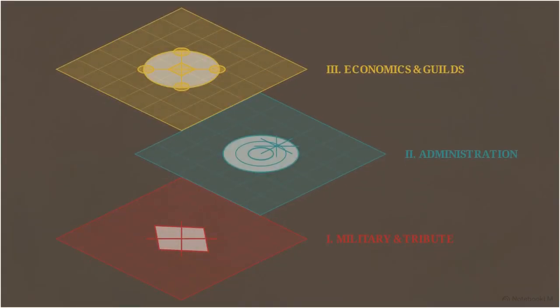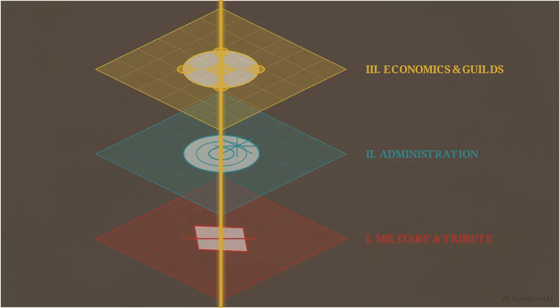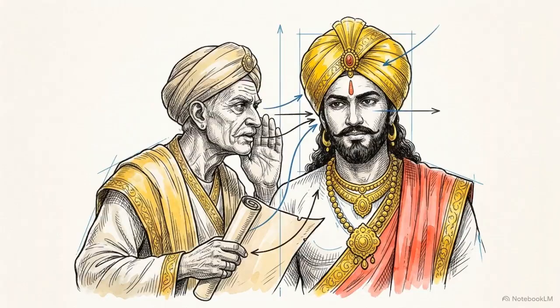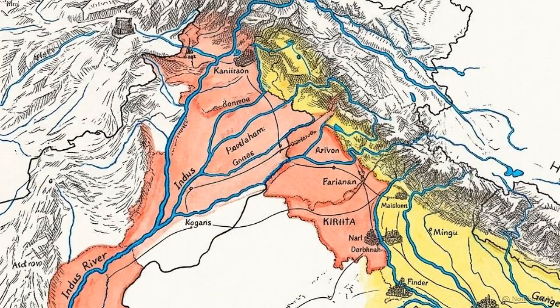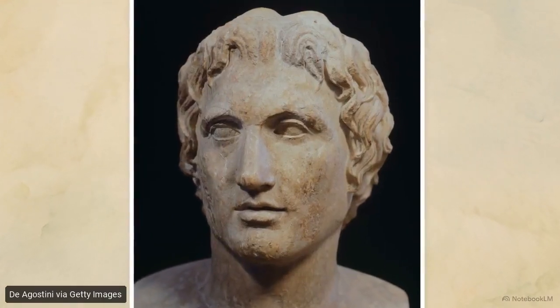Magadha achieved this expansion because its rulers, particularly the Mauryas, built a highly scalable socio-political machine, and that machine operated on 3 distinct interlocking layers. The first layer is raw military force. Guided by the master strategist Kauṭilya, Emperor Chandragupta Maurya systematically overthrew his rivals and established a powerful central army to lock down the subcontinent. Mauryan forces expanded aggressively, even pushing into the northwest to defeat the remaining Greek satraps, the regional governors left behind by Alexander the Great.